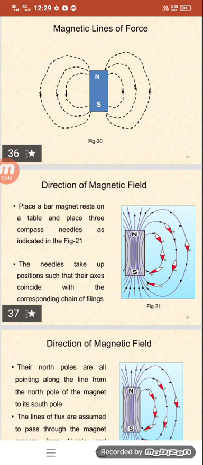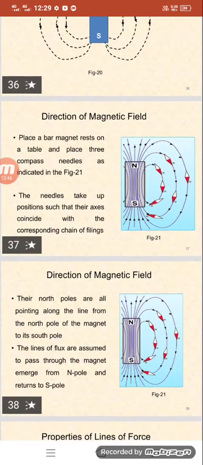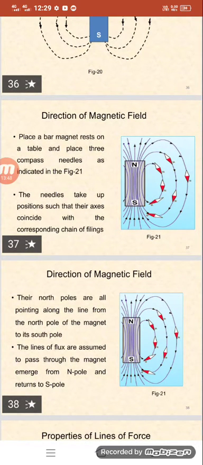Now the direction of the magnetic field. The small compass north poles are all pointing along the line from the north pole of the magnet to its south pole, and the lines of flux are assumed to pass through the magnet, emerge from the north pole and return to the south pole. Normally, the lines of flux are assumed to pass through the magnet; they emanate from the north pole and go back to the south pole.